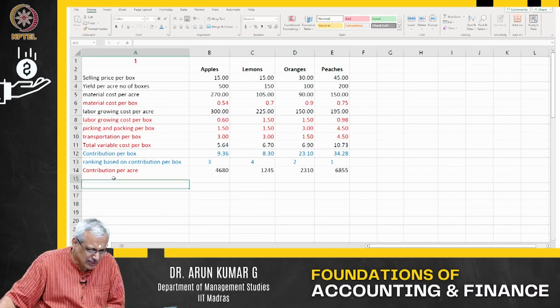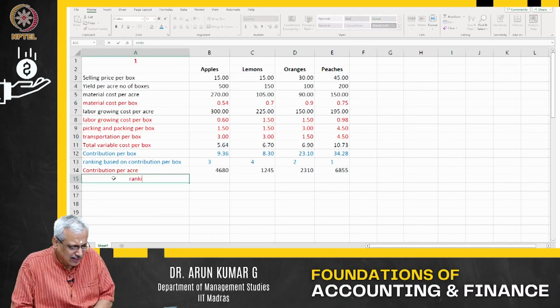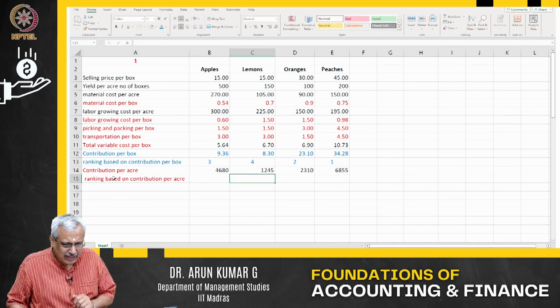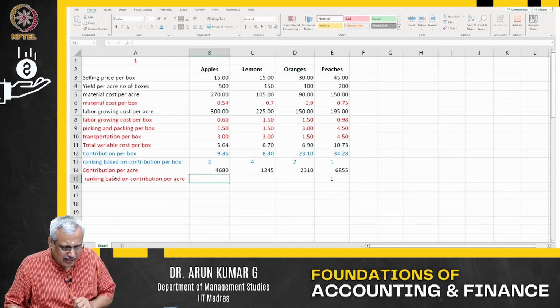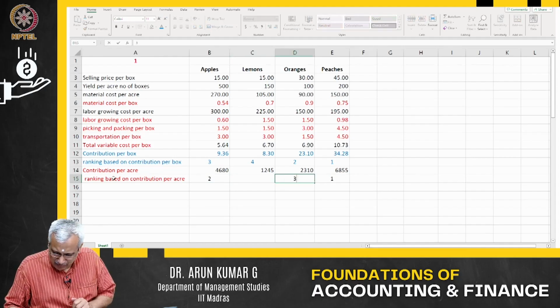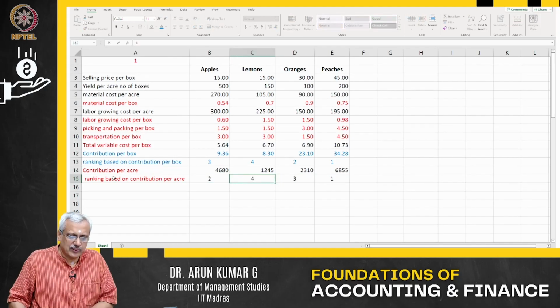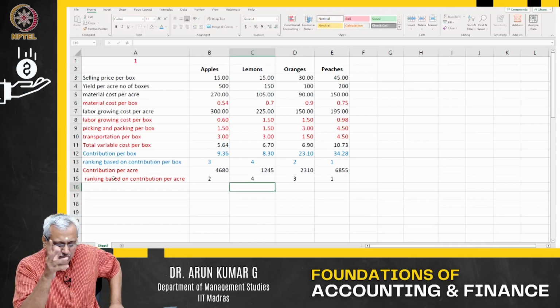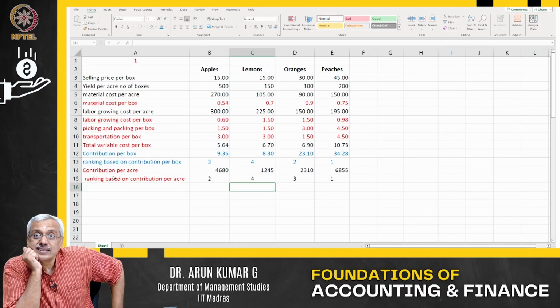So the moment I do the ranking based on contribution per acre, you can see this is number 1, this is number 2, this is number 3, and this is number 4. You see the 2 and 3 change.